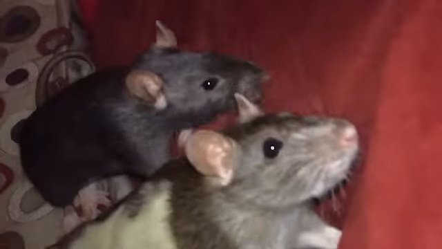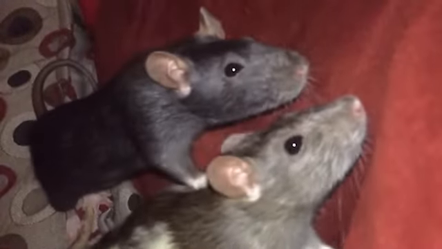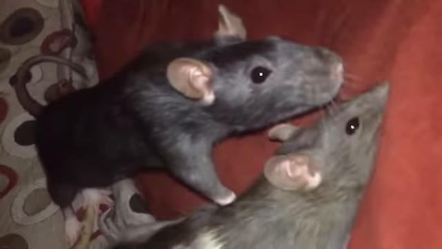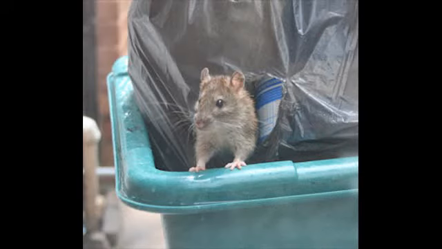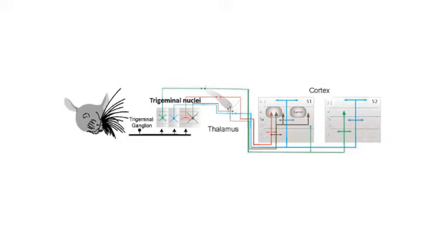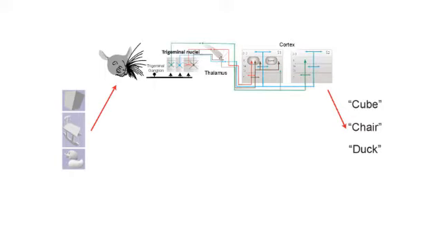Rodents actively use their whiskers to explore complex, unfamiliar environments, such as dumpsters. To accomplish this, the rodent brain takes information from the whiskers through a series of processing stages in a set of brain areas collectively called the Whisker-Trigeminal system. In this work, we propose an approach to building an end-to-end computation model of this system.